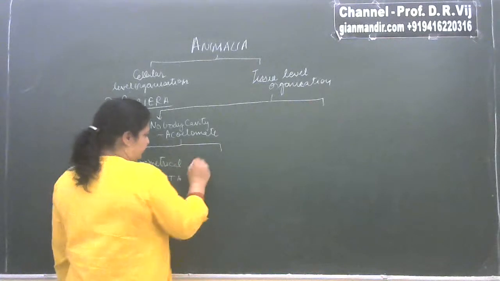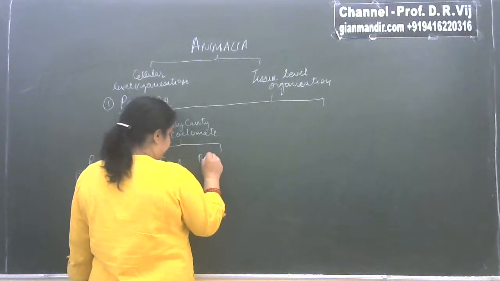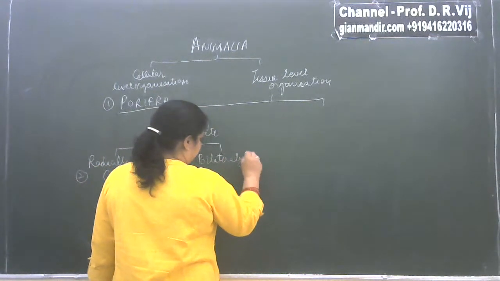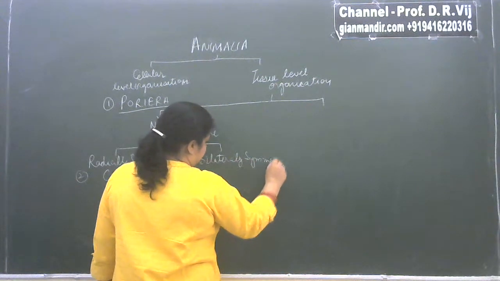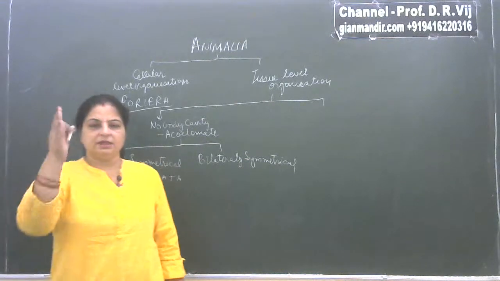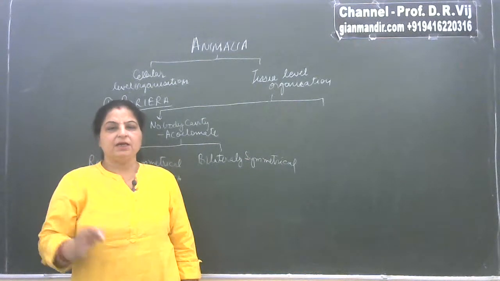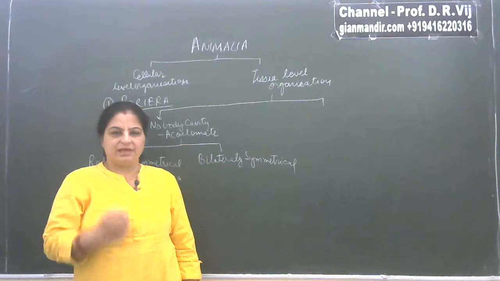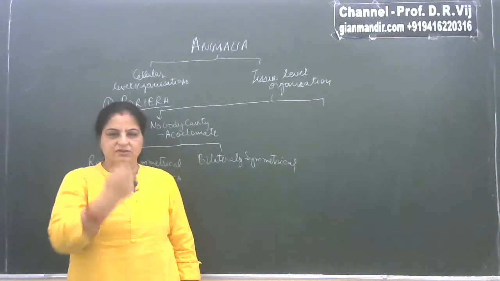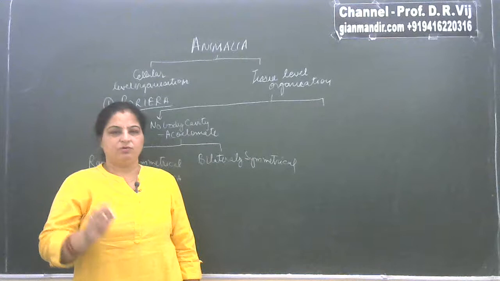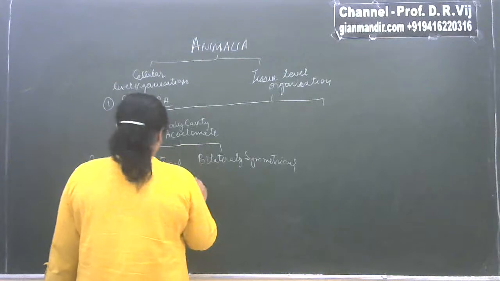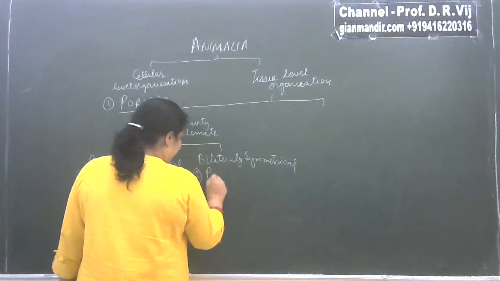And if the body is bilaterally symmetrical, bilateral symmetry means the body can be cut into two identical halves across only one plane. For example, the body of us human beings is also bilaterally symmetrical because across this axis we can cut the body into two identical halves, otherwise not. So in that case we have another phylum, the third phylum, that is Platyhelminthes.